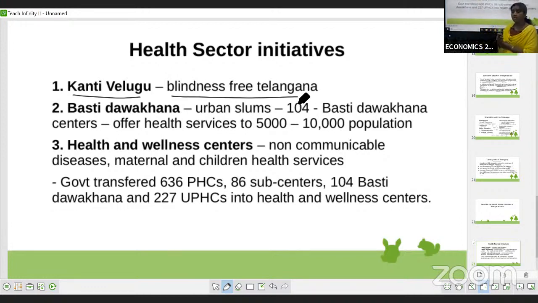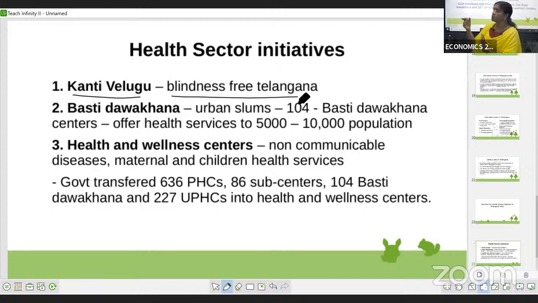Especially in the rural areas, the old age people and especially the women, if they face any eye problem, they won't go for treatment. They will go on postponing that treatment.